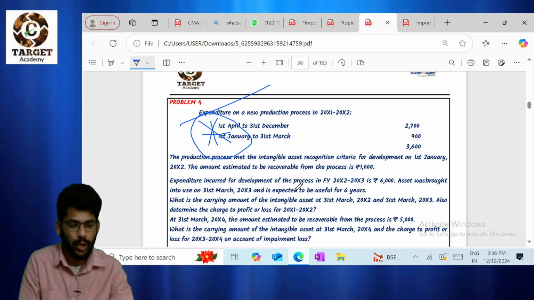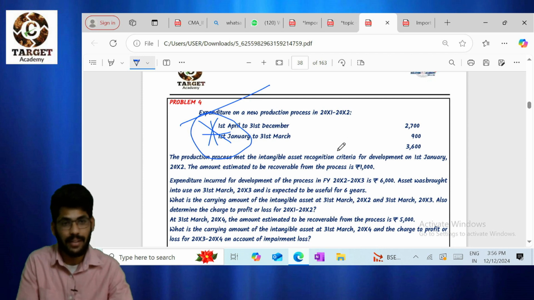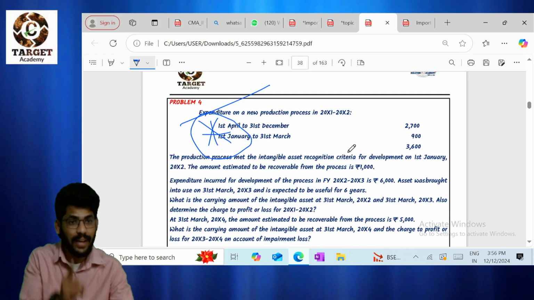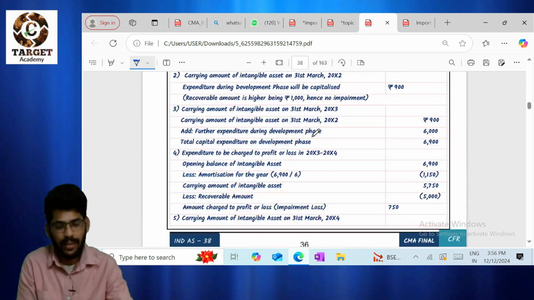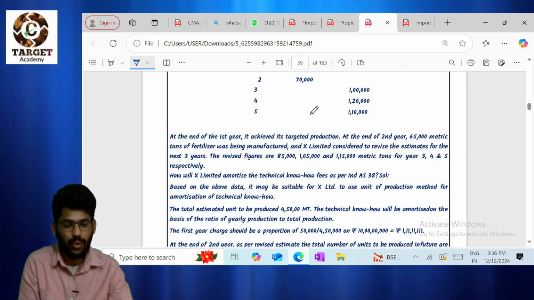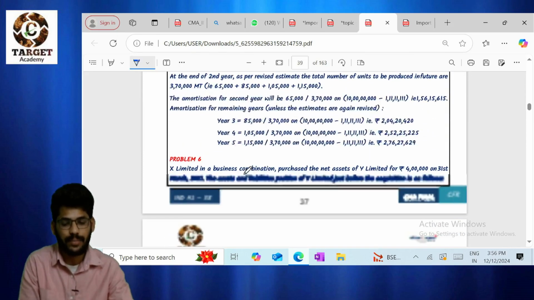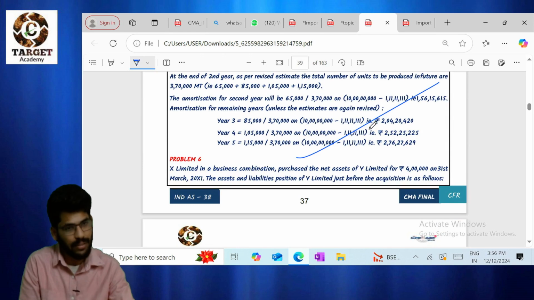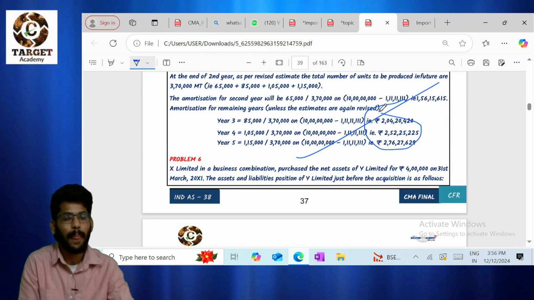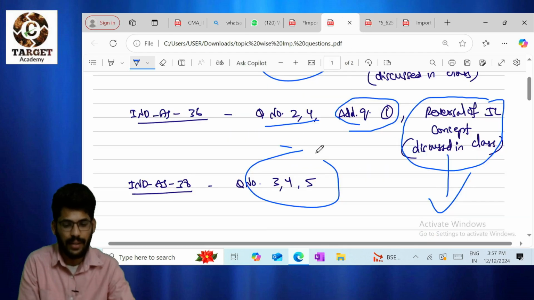Correct or not? Because of impairment loss, the asset value will get decreased. Please don't forget, in the calculation of impairment loss, recoverable amount is very, very important. Correct. I have discussed this in the marathon class. Please go through that. And question number 5 is also very important, sir. This is also important for examination. I have discussed it in the marathon material. That is more than enough for Ind AS 36.